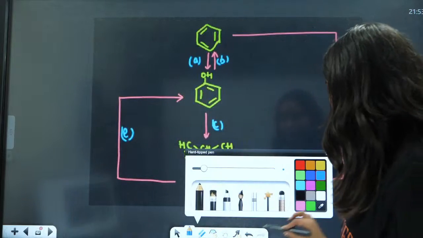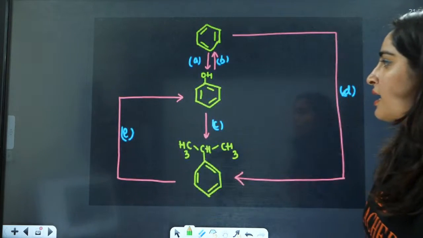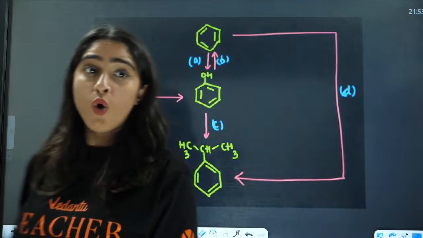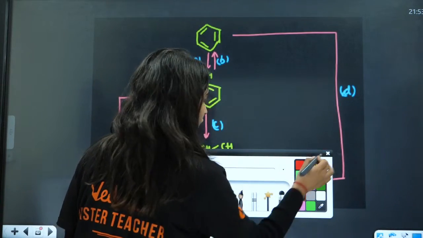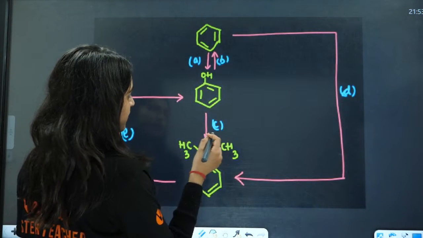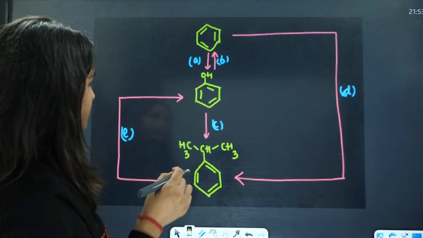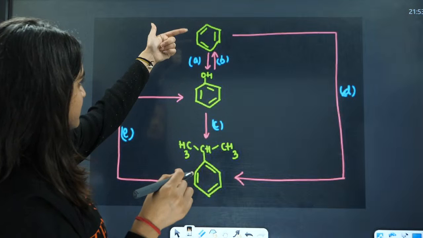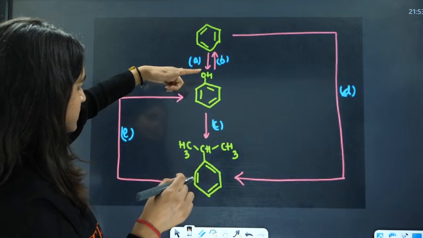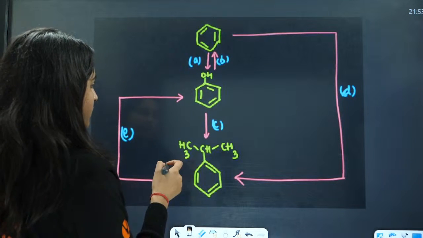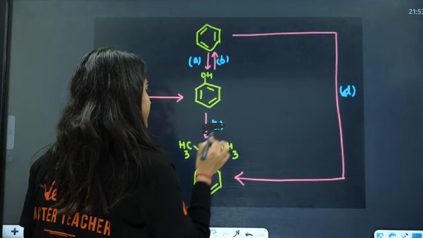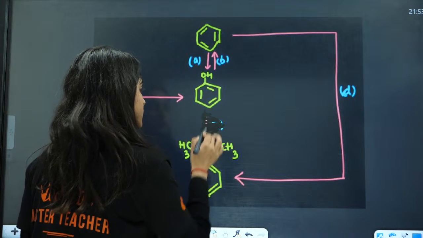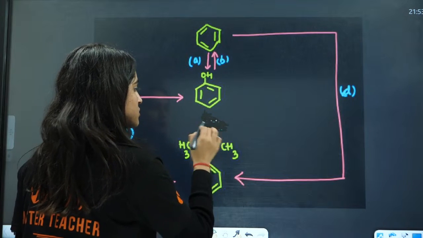Now this is your homework question. After this we are going to solve the PYQs. Let me see. This benzene is getting converted to phenol. This phenol is then converted, wait, this is not the correct one. Phenol to cumene. Okay, this is not correct.